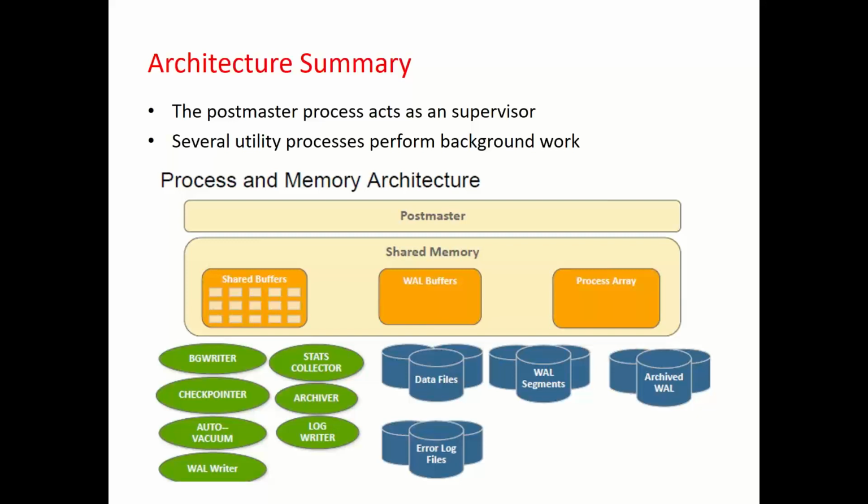Then there is one more process in the database, auto vacuum. So auto vacuum process is a very important process in the Postgres database. Auto vacuum is a maintenance process in the database. What auto vacuum does is it cleans up all the dead tuples from your database. So there is a concept of dead tuples in Postgres. What it means is